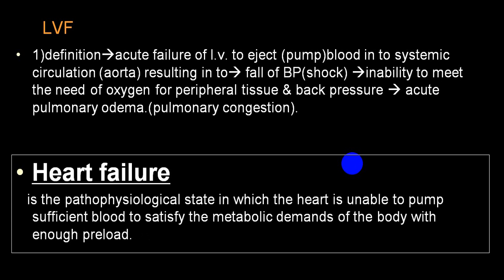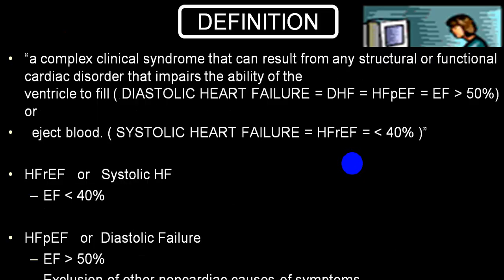So it is an inability to meet the demand of the body. There are a lot of different ways of defining it. It is a complex syndrome, which can be because of structural or functional cardiac disorders that impair the ability of the ventricle to fill. When the ventricle fails to fill, we call it diastolic failure, where your ejection fraction is maintained above 50. That is diastolic heart failure, also called heart failure with preserved ejection fraction. Preserved means equal to or more than 50.